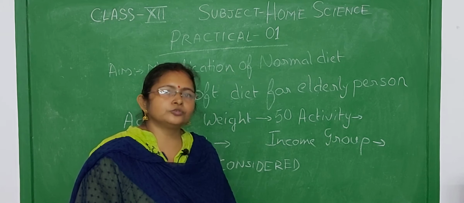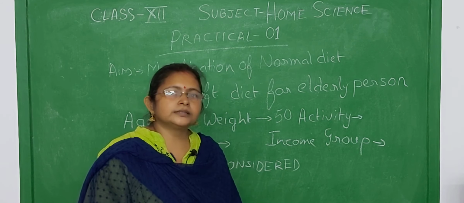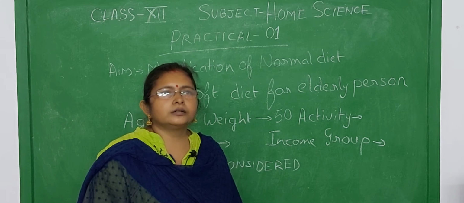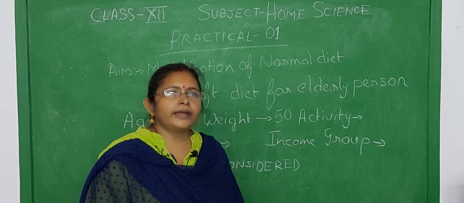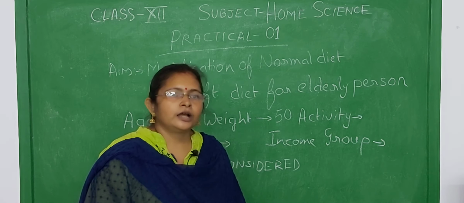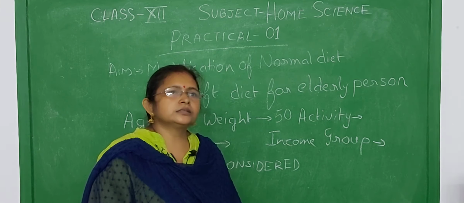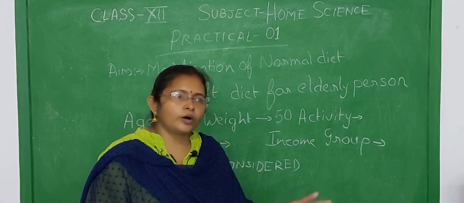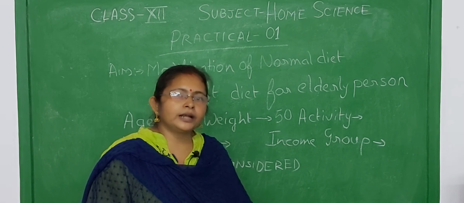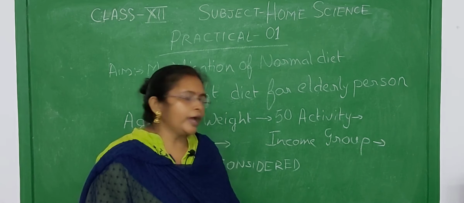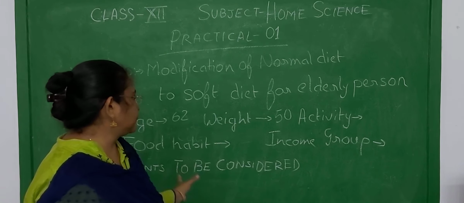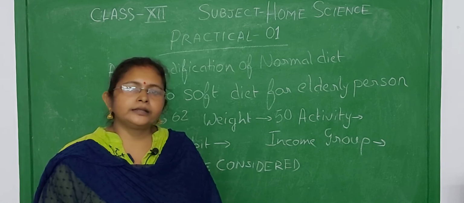When a person moves into old age, some suffer from diabetes, some from high blood pressure, or any type of problem created by the lifestyle and food habits throughout the middle age group and their working life. So we have to know this about the person for whom we are preparing the plan.